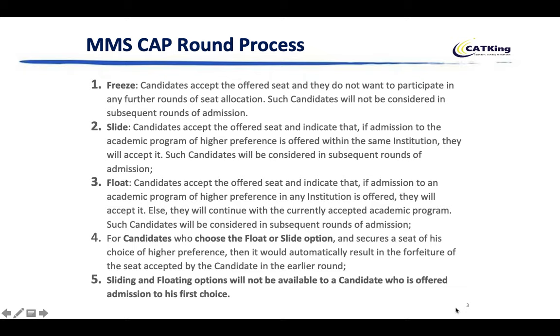This is like confirming your admission. Slide was that you accept the offer, but you are still applying for upcoming rounds for a better institute. Float is that you accepted and you are looking to apply again to various other colleges, or you will continue with the current program if nothing better comes in the further rounds.